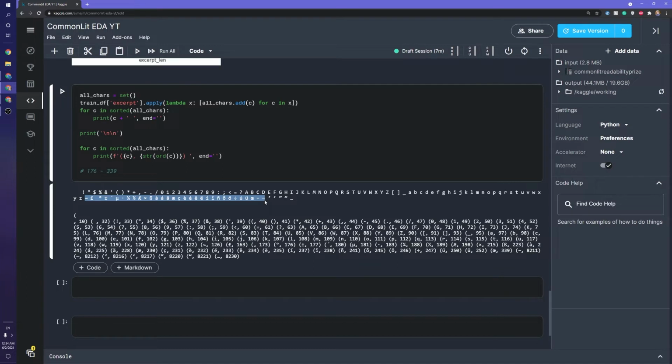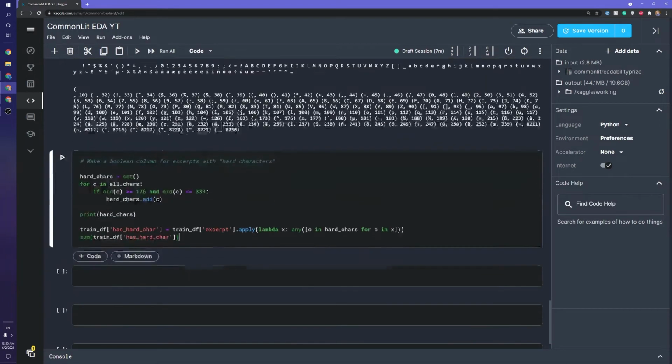And the reason for that is maybe we can check if there's any correlation between these characters and a harder passage. So let's go ahead and make that feature. Here's a small script to do it. We are just looping through all the characters in the set and adding all the quote unquote hard characters to this set that we made.